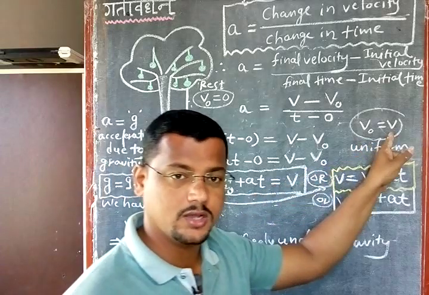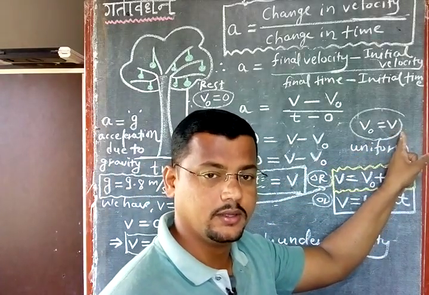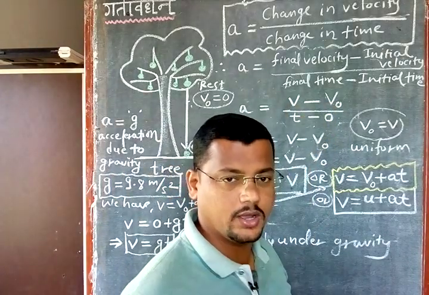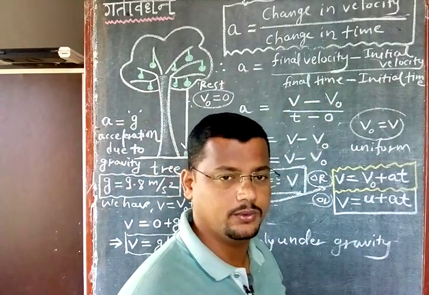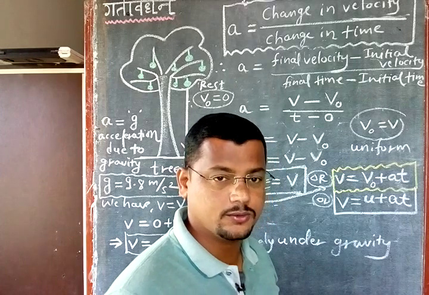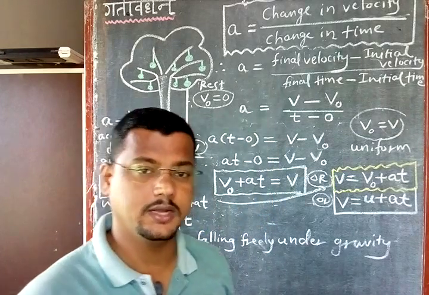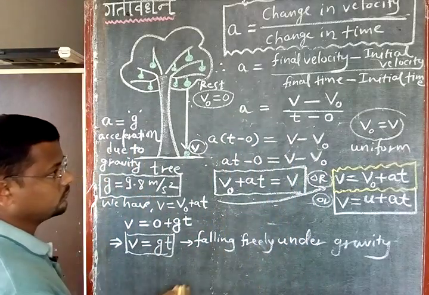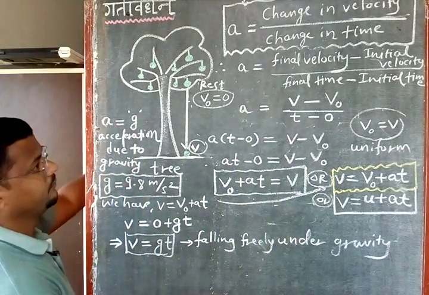And if initial velocity is equal to final velocity, then the difference between these two would be equal to 0, and we can say acceleration also equal to 0 now. Okay, so this is the main concept of today's class that I want to complete here. Now you can refer to your notes also that I have sent as a PDF.